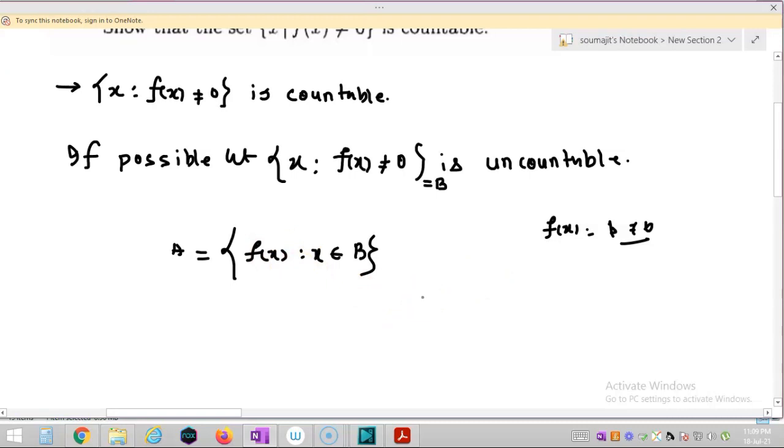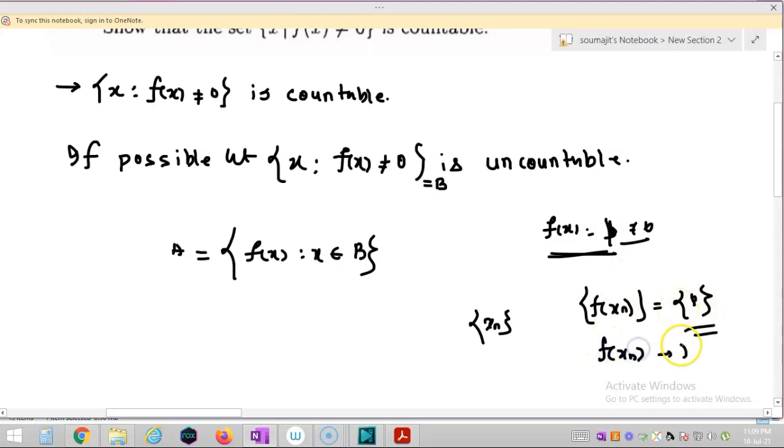So among all of these, observe that if A is a singleton set, suppose f(x) is equal to p. Then if you choose any sequence xn from B, the value of f(xn) is constant, okay, the value of f(xn) is p, right? So it is a singleton set, and hence I can say that f(xn) converges to p, right? So in such a way, if A is countable, finite, uncountable or a singleton set, in any case I will get a sequence xn in this set such that the limit as n tends to infinity is non-zero. Okay, so choose that sequence.